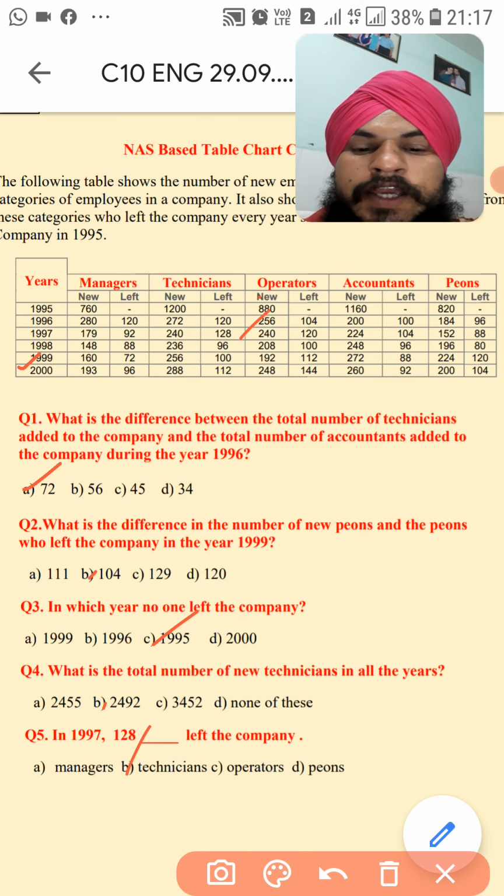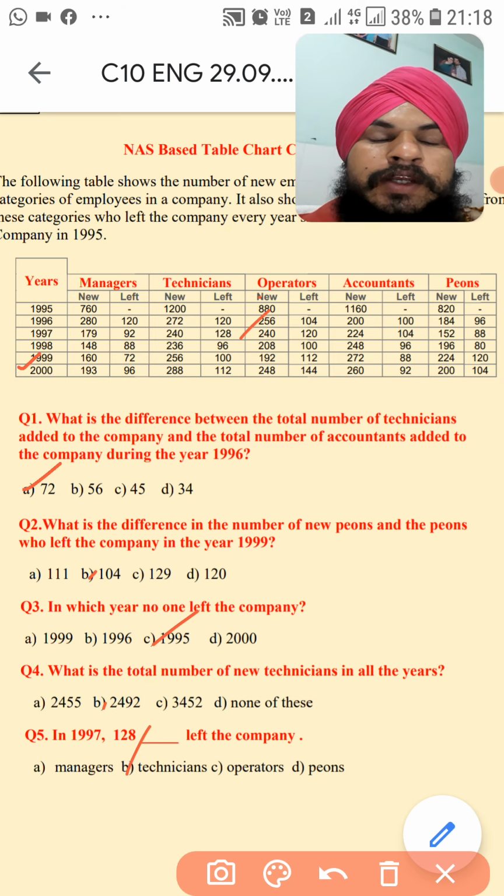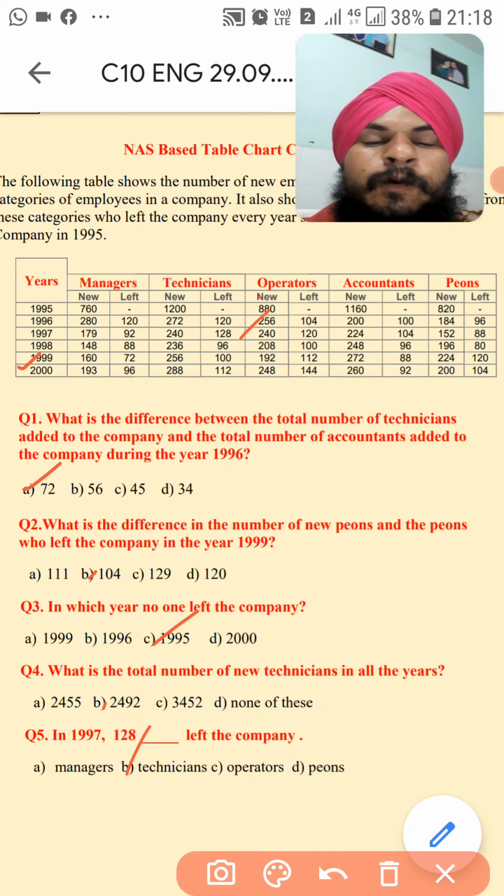So first is A, second B, third C, fourth B, and fifth B. These are the correct answers. Hopefully you also understood the paragraph.